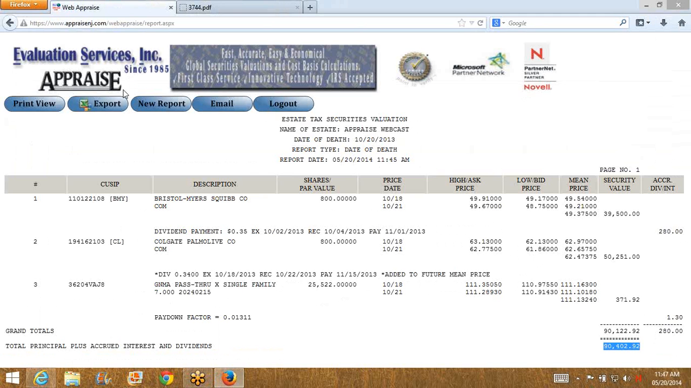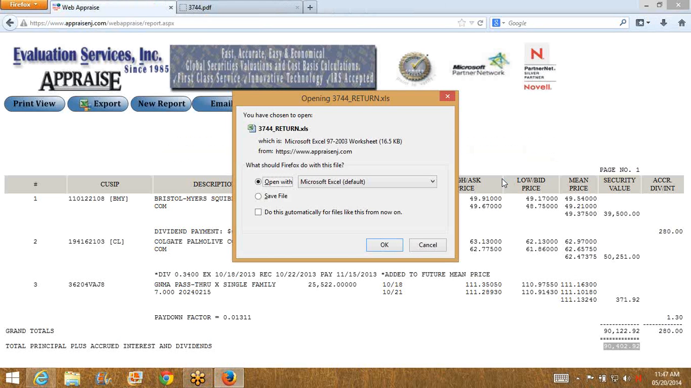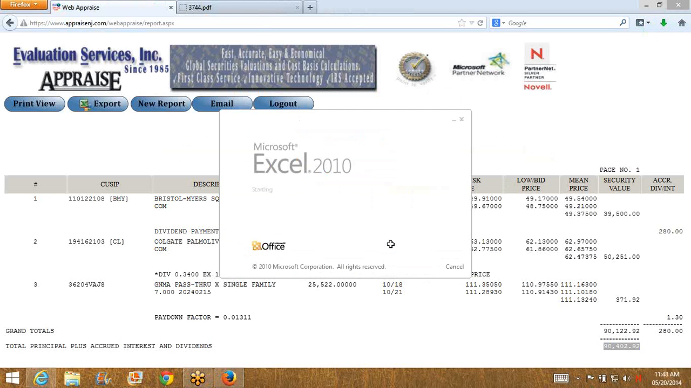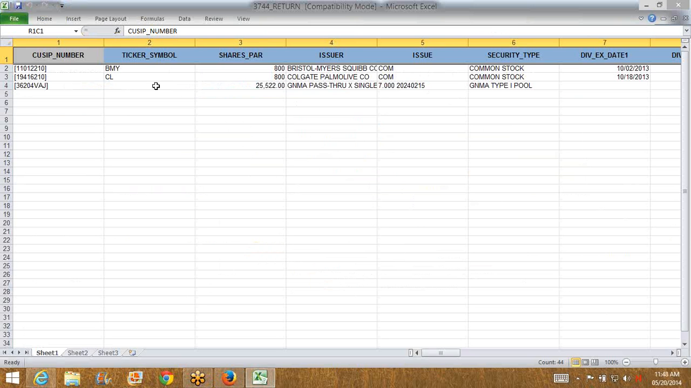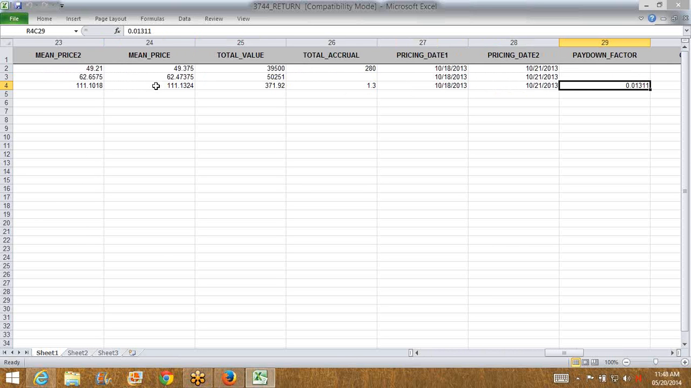Then go back to Web Appraise. I can also export it. Again, warning us if we have blockers, we need to disable them. And we can export the data in an Excel file. Here we go. And that will open up in a few moments. And you can see all of the data is exported here, and you can take that into any other application that you choose. It's all in here, okay? Keep coming across. You can see it all extended out. All right? Good.